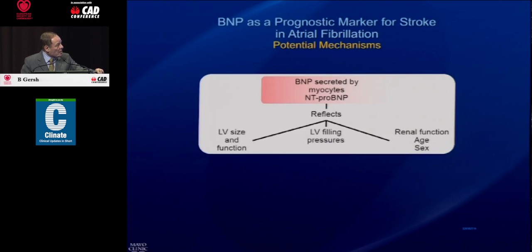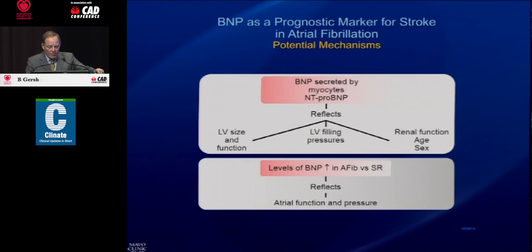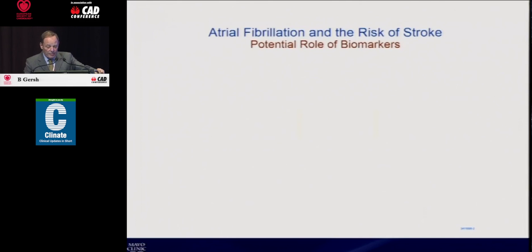as a predictor. With BNP, it's a little easier to understand because BNP is a marker of LV size and function, LV filling pressures, renal function, age, and sex. And certainly the BNP is a function of atrial function and atrial pressure. So I think it's easier to understand perhaps why BNP is a powerful predictor, and not so easy to understand the troponins. But the fact remains that high sensitivity troponin is a very powerful risk factor.